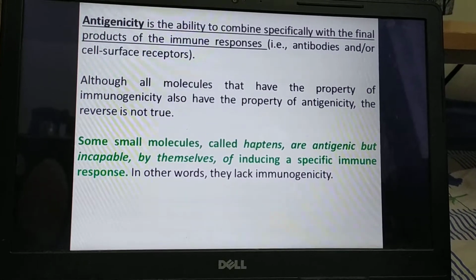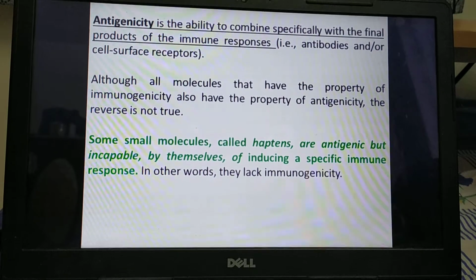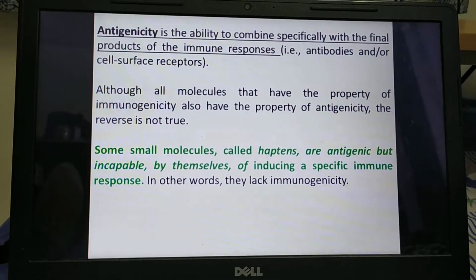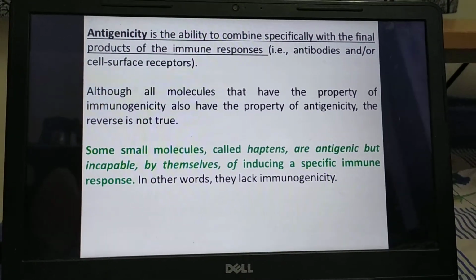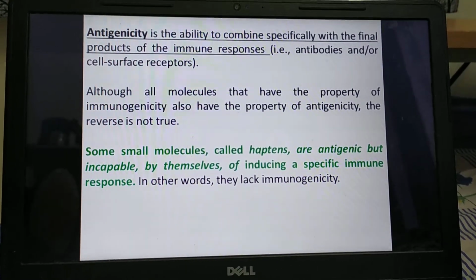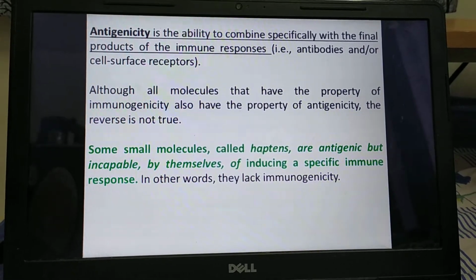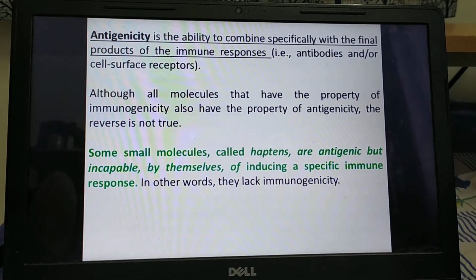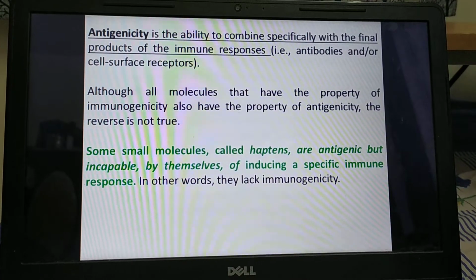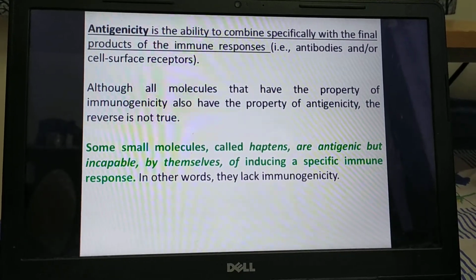It can bind to the antibody, but it cannot induce antibody production. Hapten is a small molecule which is antigenic but not capable of inducing a specific immune response because it lacks the property of immunogenicity.